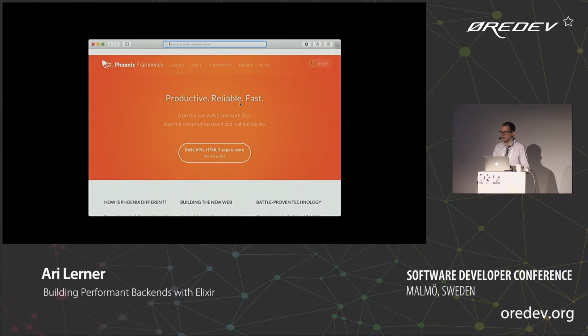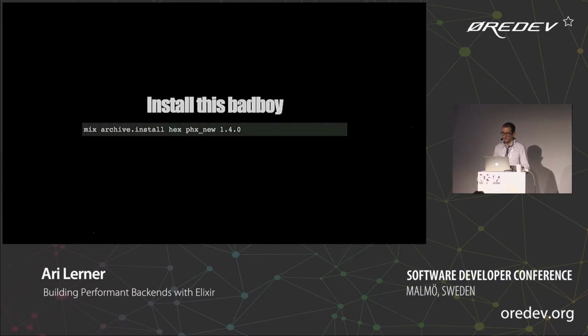Because you now know how the web server actually works, there is no magic in Phoenix. Phoenix is doing the exact same thing we just did. We're using plugs, we're using dispatch, and it uses Elixir templating. It's pretty awesome. Phoenix makes building web applications, and specifically smart web applications, super fast and super easy.